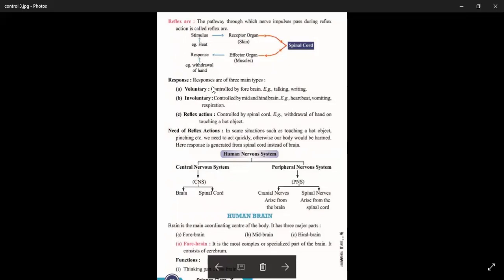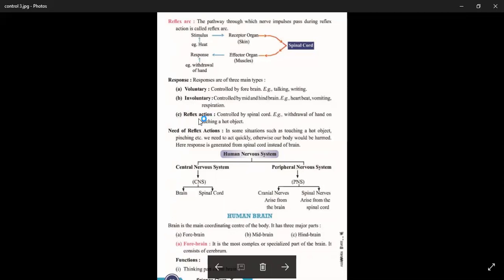Responses are of three types. Voluntary responses are controlled by the forebrain, the first part of the brain, like talking and writing, for example. Voluntary means that it is in control of our will, and involuntary means that it is not in control of our will. Involuntary responses are controlled by the midbrain and the hindbrain, like heartbeat, vomiting, and respiration. These are the involuntary actions, so they are not in control of our will.